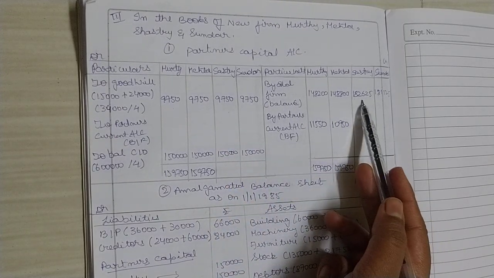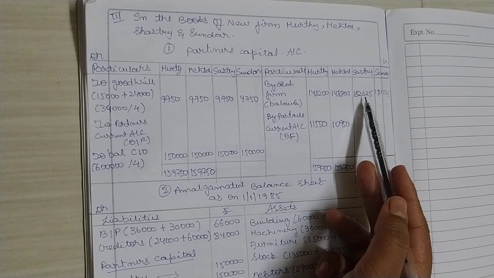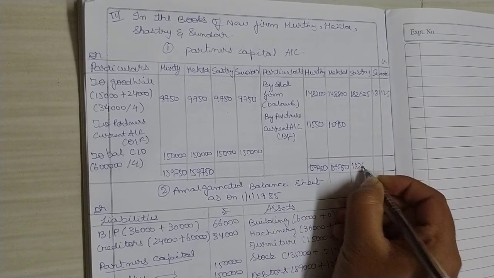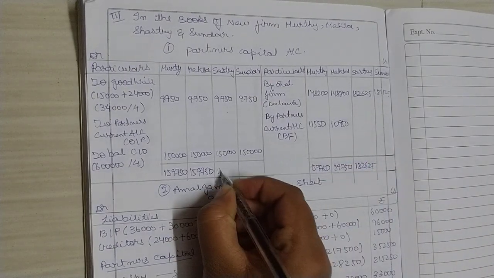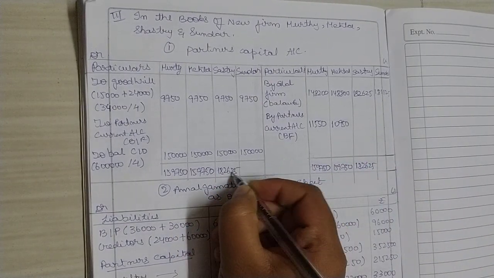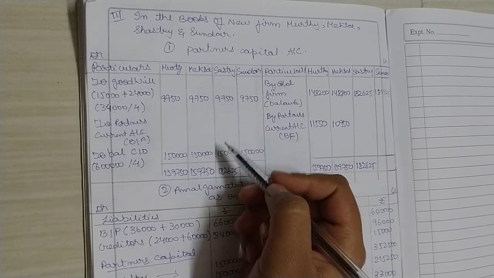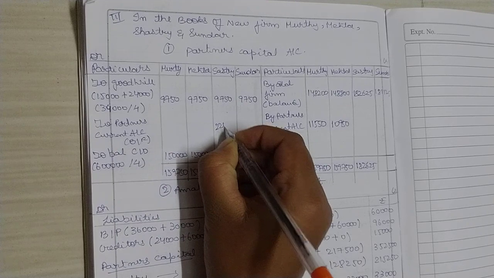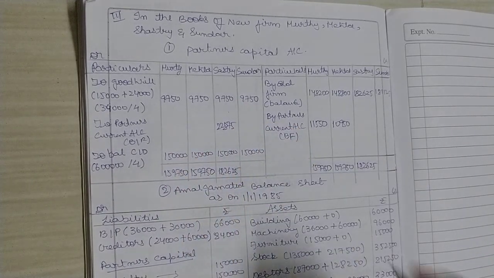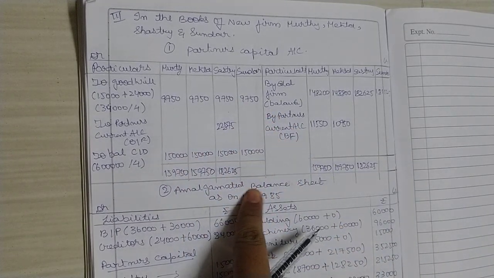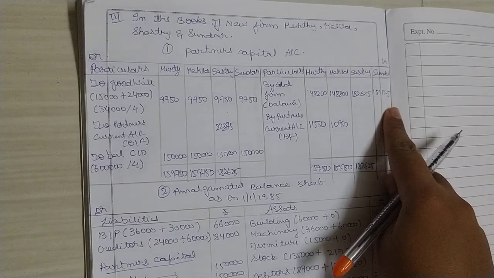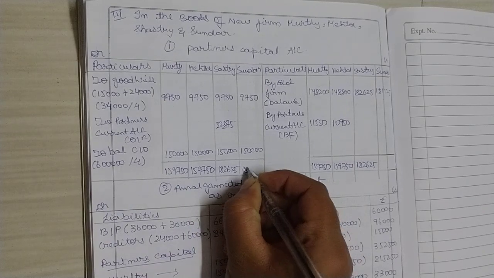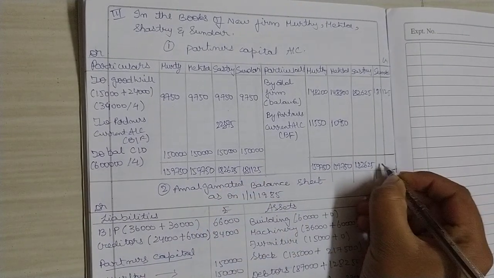Next, which side is it greater? 1,59,750 and 1,82,625. It is greater on the credit side itself. So 1,82,625 minus 1,59,750. How much will you get? 22,875. Next, 1,59,000 on the debit side and 1,81,125 on the credit side. Which is greater? 1,81,125 is greater.